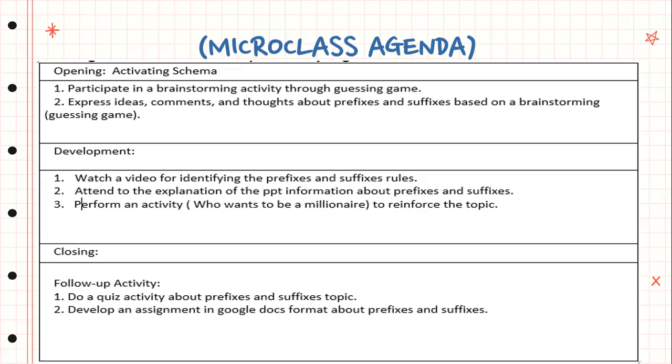In the development, in number two, we have an explanation with the PPT information about prefixes and suffixes, and we perform an activity, Who Wants to Be a Millionaire. As a closing activity, we have a follow-up activity that is a quiz and another one that is Google Docs. All the information is related to prefixes and suffixes.